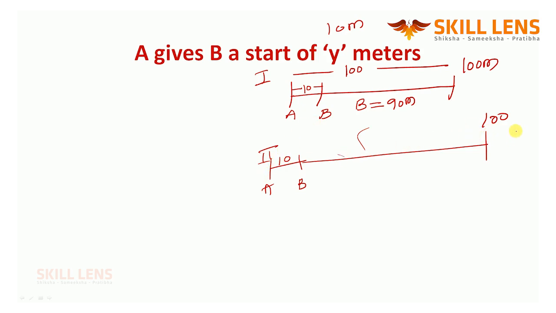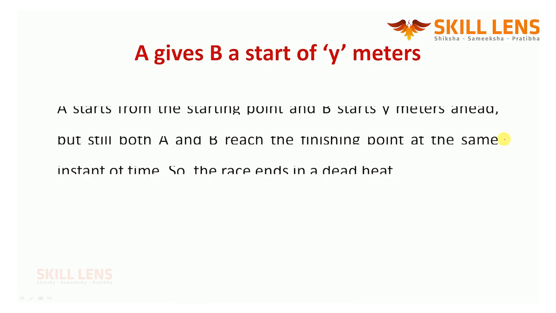If they end in a dead heat also, that's another case. But you have to understand this particular point. A starts from the starting point, B starts Y meters ahead of that person. But still both A and B reach the finishing point at the same time, so the race is going to end in a dead heat. This is not always true.